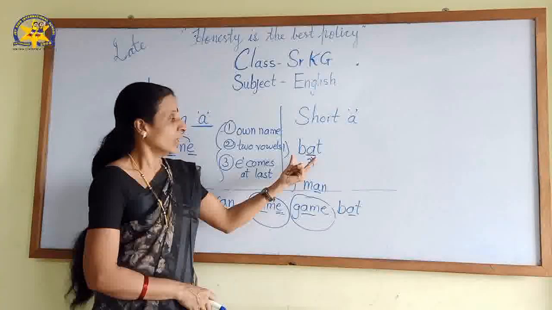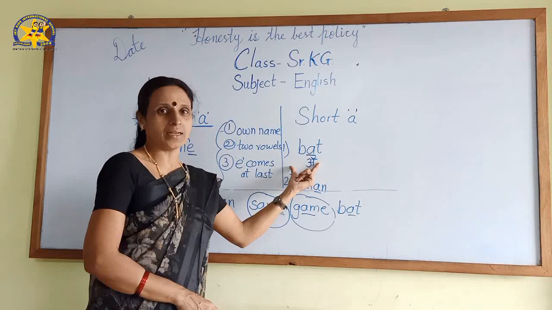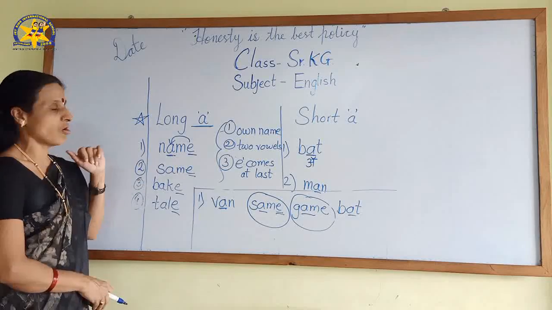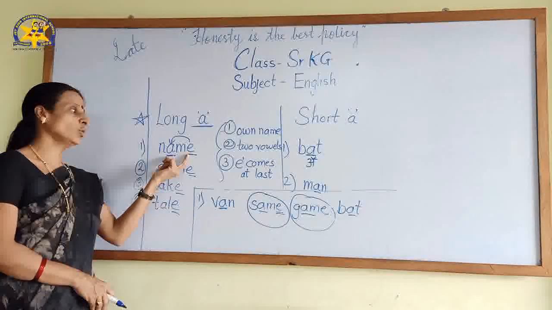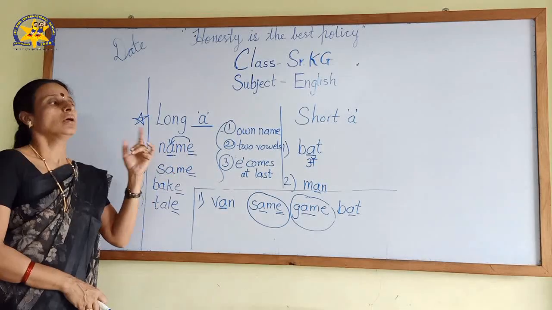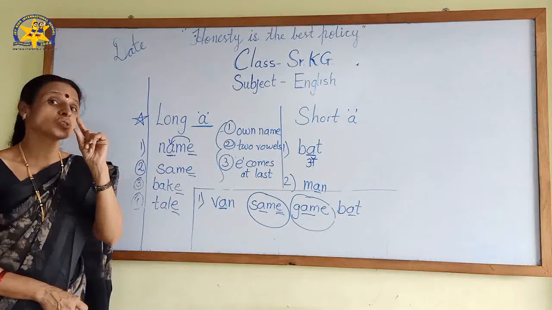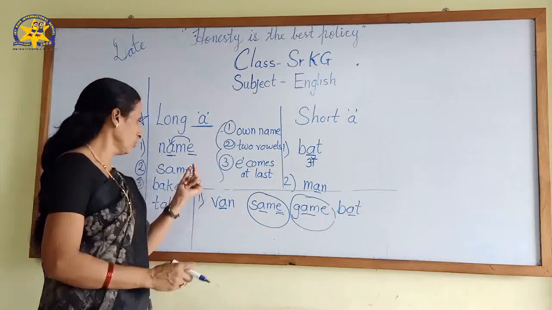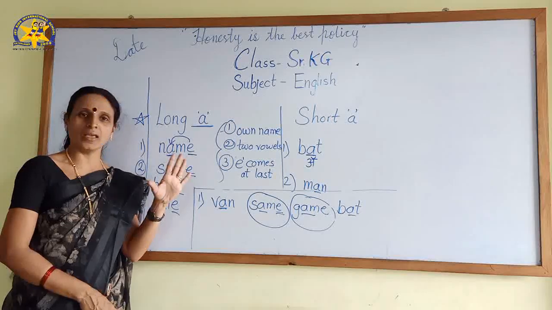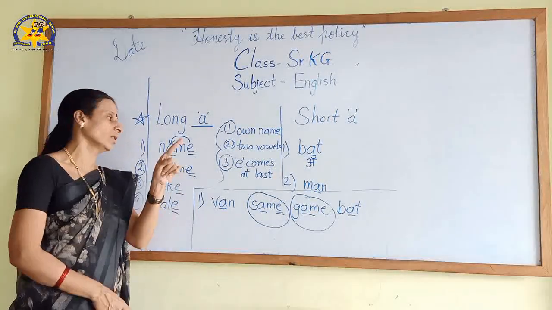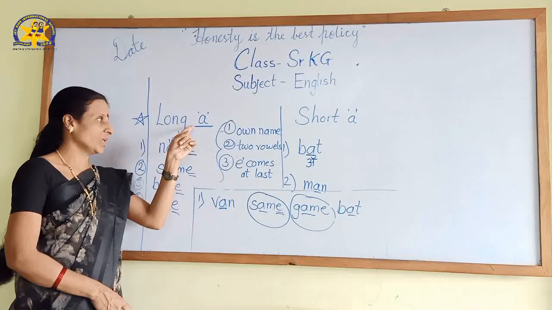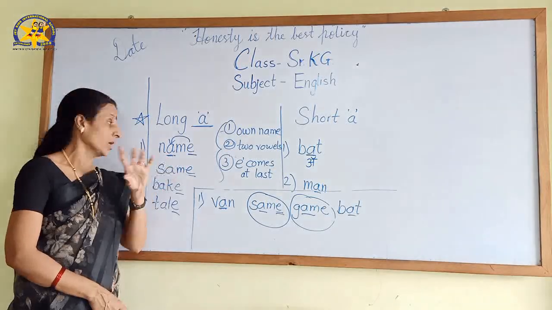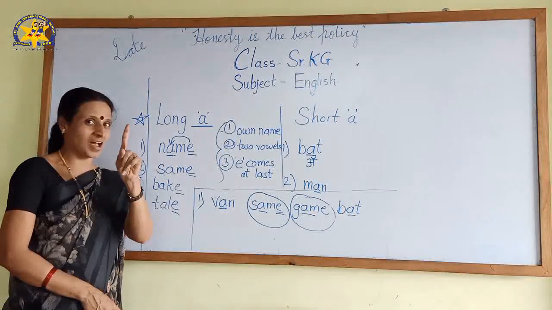Here only, in this letter we can see only one vowel, that is A. Yes? But here we can see 2 vowels. Okay. When the 2 vowels comes together, in that first one is talking and another one, second one is walking. वो उसके साथ में सिर्फ चलता है, वो बात नहीं करता है. Then which letter is talking? That sound words. So we can easily identify it's a long A sound word. It's a long A, not long E, not long I.